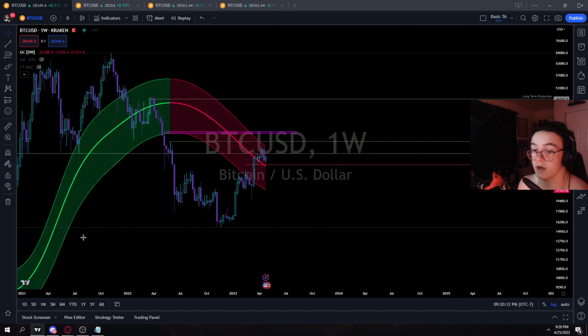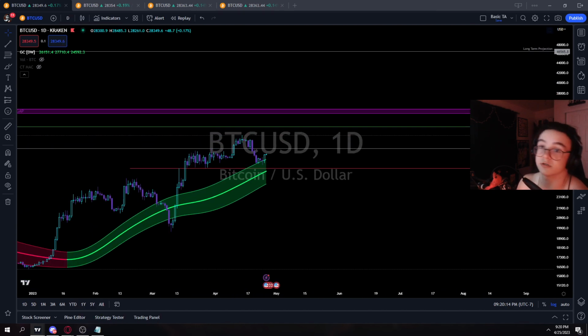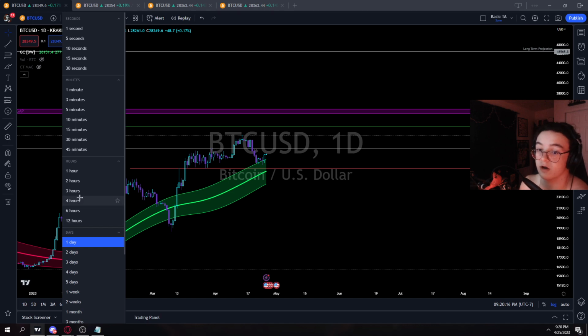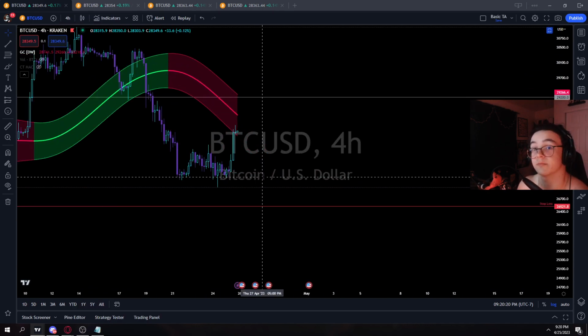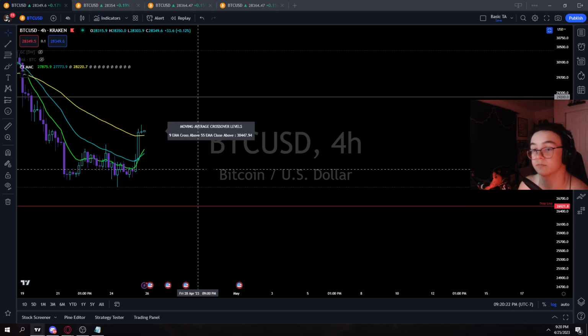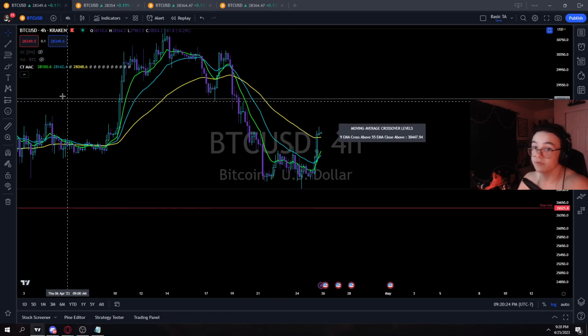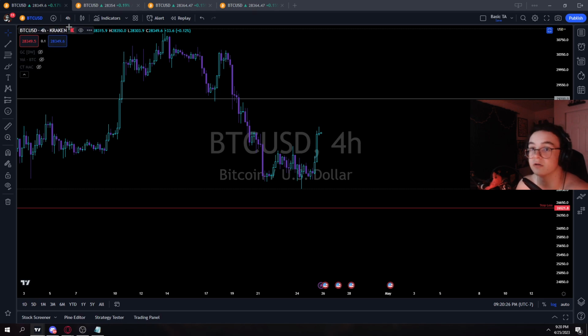But yeah, so I would just be watching out for that big move up. Maybe just throw on the charts, look at the 4 hour, this bronze cross, of course, the 9 exponential moving average combined with the 55, and we see a cross up. It's likely once that happens, the rest of these setups will start to play out.